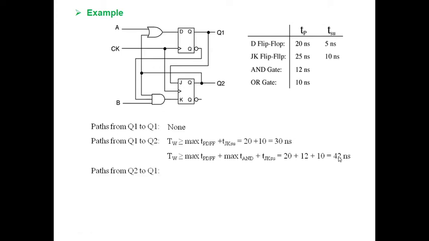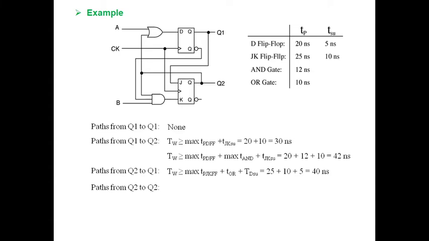42 nanoseconds. In the similar manner, Q2 to Q1, are there any parts? Yes, Q2 is this one. So Q2 through AND gate and again to Q2. Q2 to Q1, right? Q2, OR gate, Q1, this flip-flop and Q1. And Q2, yeah, that's it. There are no more parts, only one part is there. So that means Q2 got a transition because of this flip-flop propagation delay plus OR gate plus setup time of the upcoming flip-flop, that is TDSU. Okay, 25 plus 10 plus 5, that is 40 nanoseconds.